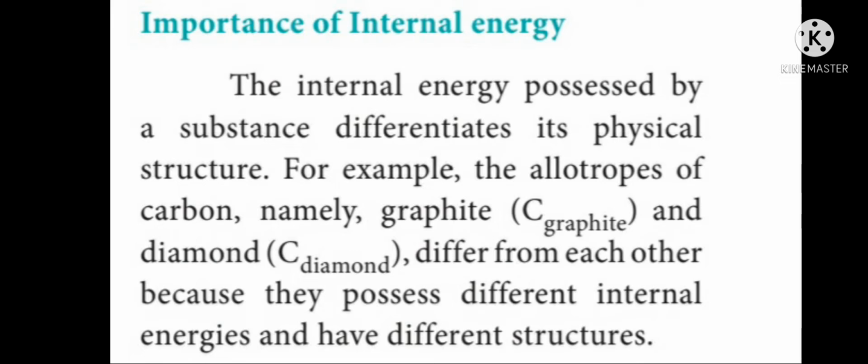For example, the allotropes of carbon, namely graphite and diamond, differ from each other because they possess different internal energies and have different structures. Here, graphite and diamond are allotropes of carbon. They differ from each other because they possess different internal energies and have different structures. This is to be given for the importance of internal energy.